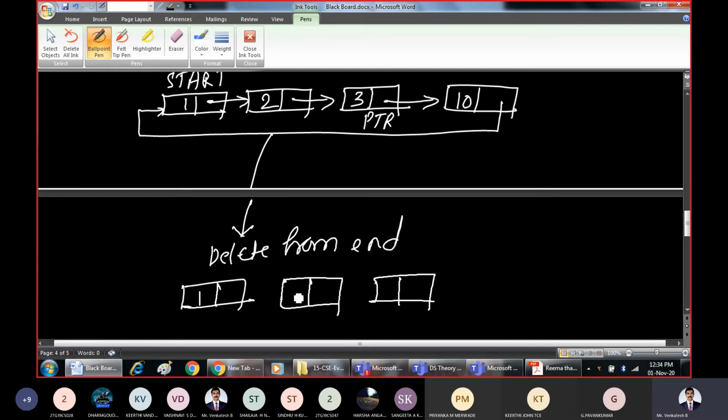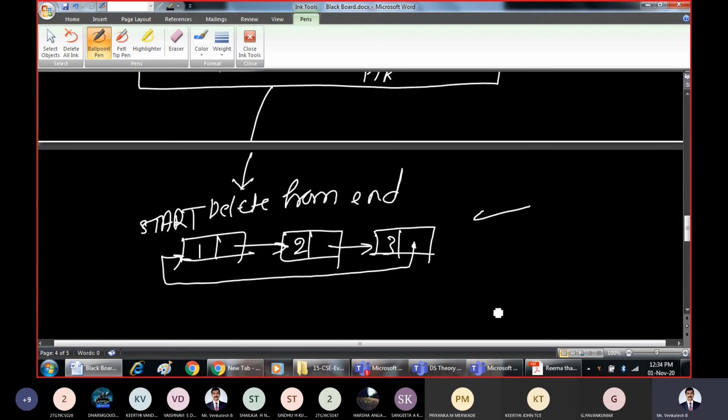Just write this data as it is, 1, 2, 3. Just make this PTR pointer next point to the starting node, start. That's it. So this is how we delete from the end.